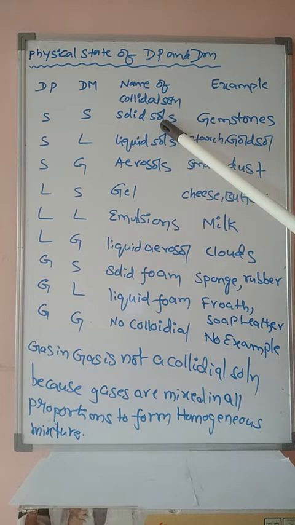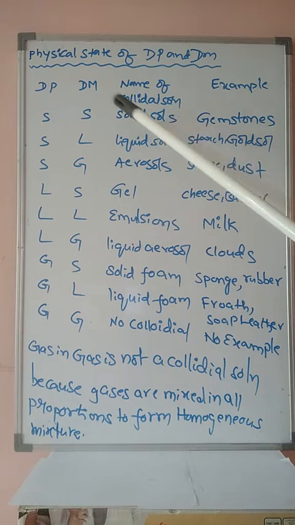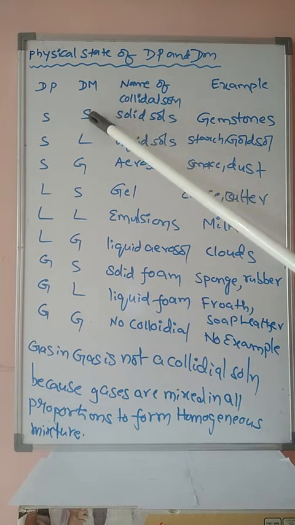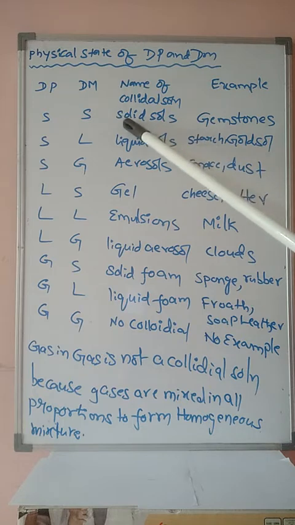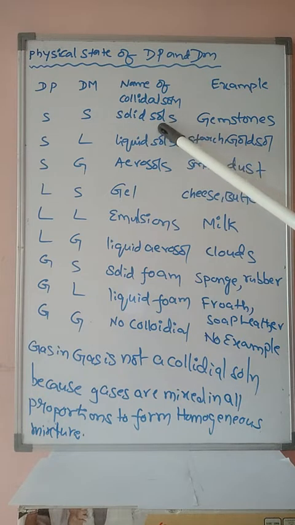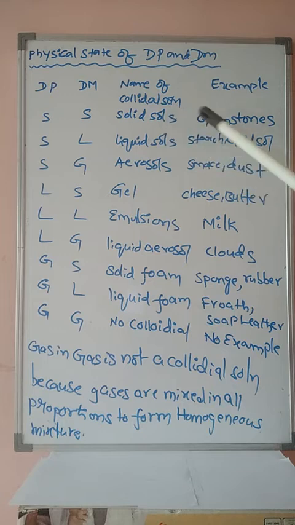Sols means colloidal solution. The example is gemstones.